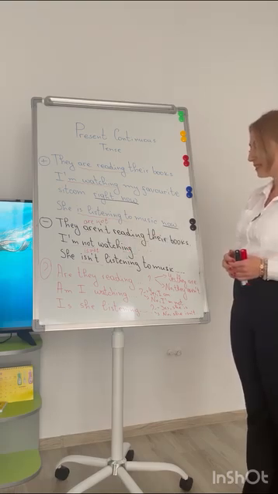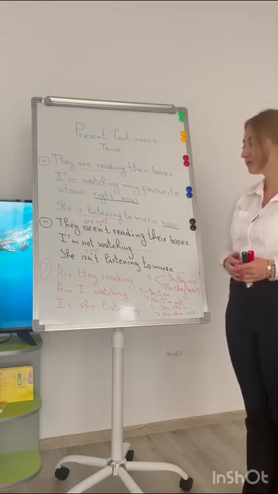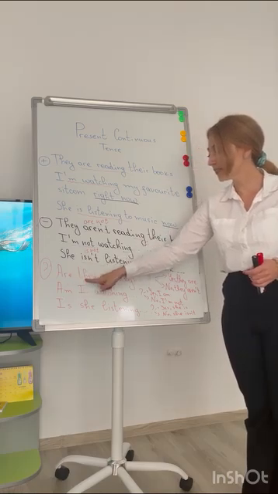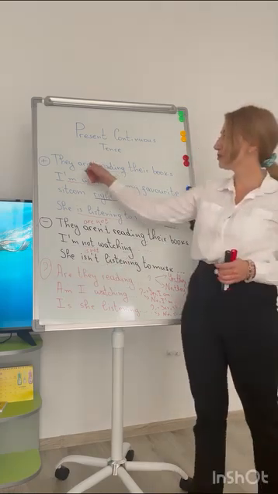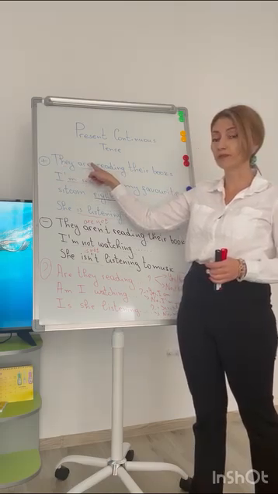Interrogative sentences in present continuous tense. How do we form them? First, we write the form of the verb to be and after that the subject. So we change the places of the subject and the form of the verb to be.